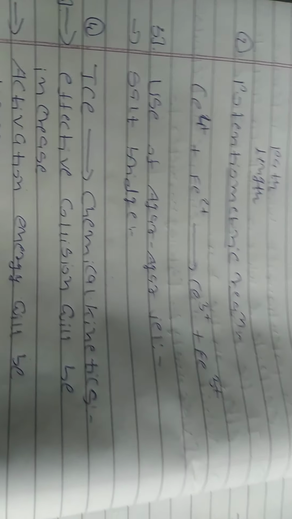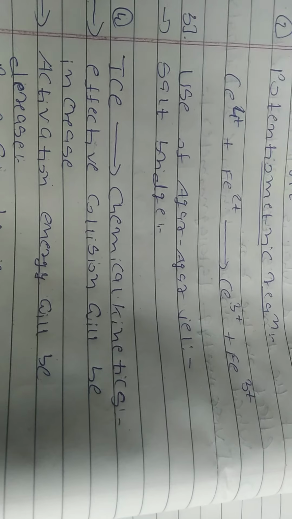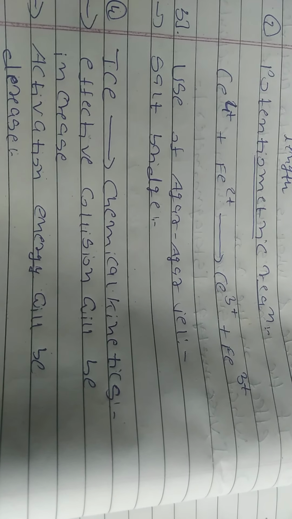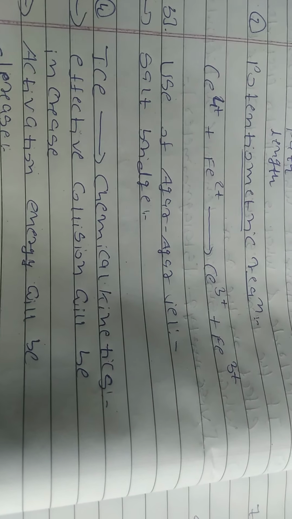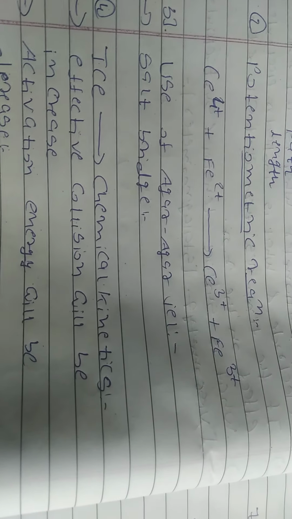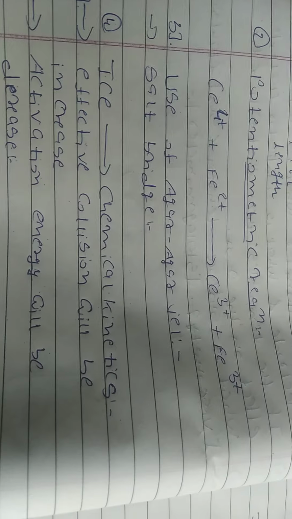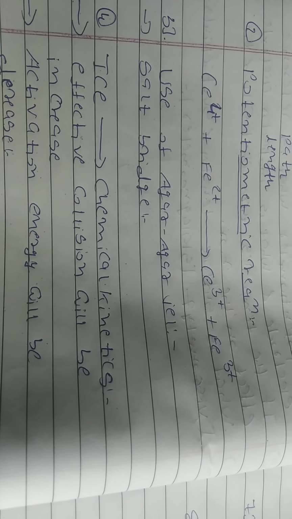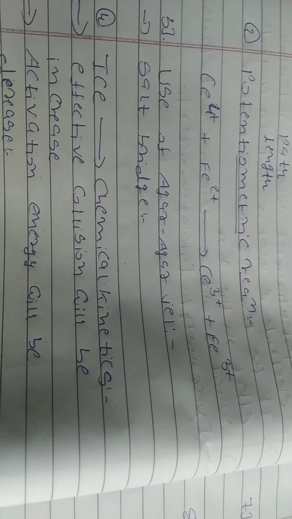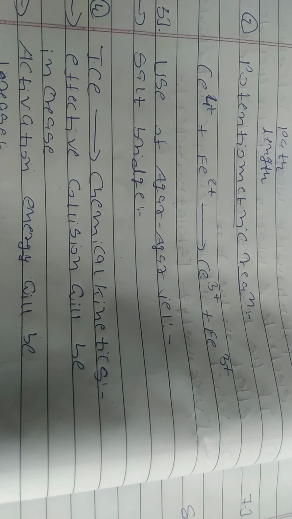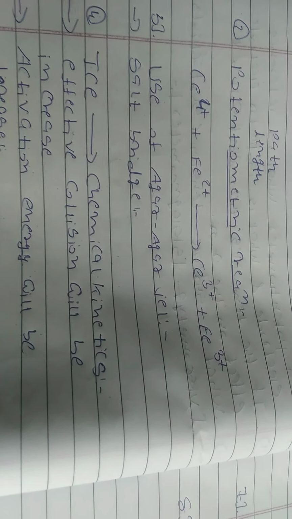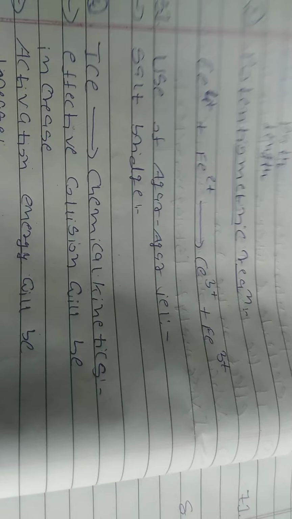Now fourth question, why we are adding ice in chemical kinetics. So here you are very well aware about this reaction. Here we are adding ice to slow down the reaction for that particular period of time, to observe that what happens in that particular reaction. That's why we are adding the ice.